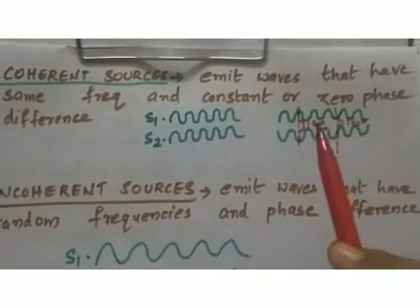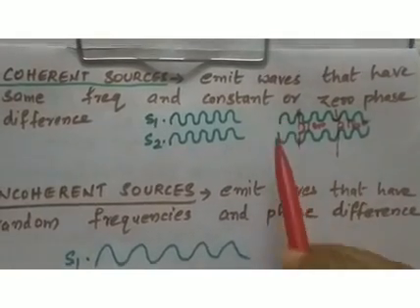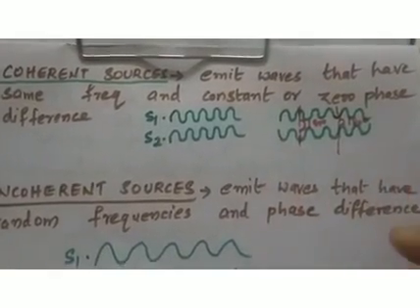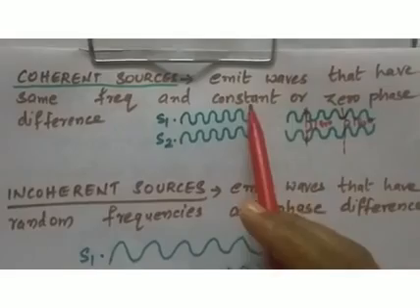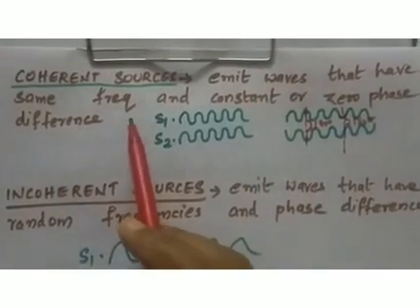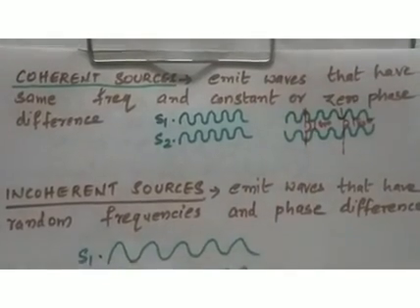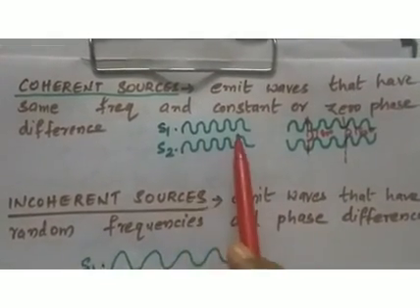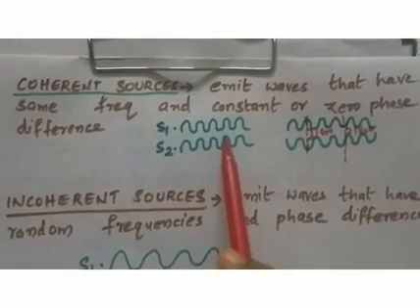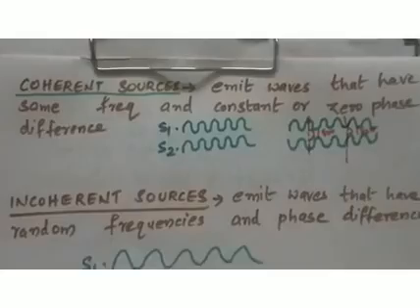That means these two waves have a constant phase difference. So these two sources can be considered as coherent sources. So coherent sources are those sources which emit waves that have the same frequency and constant or zero phase difference. So the frequency will be the same, and the phase difference between these two waves will be constant or zero.